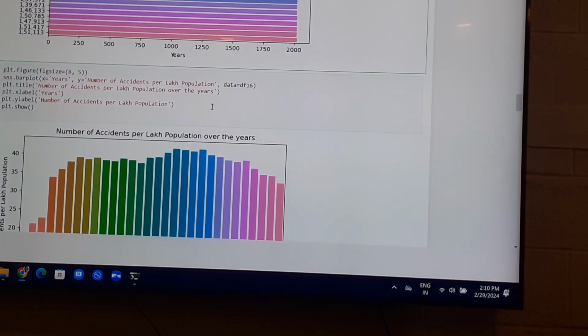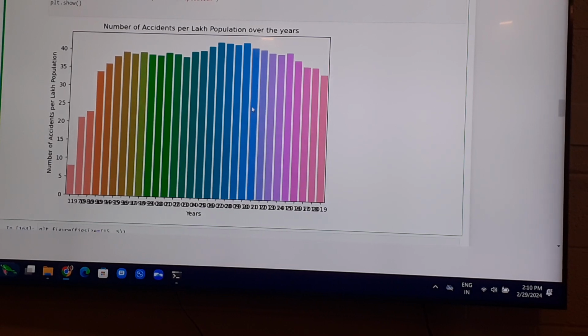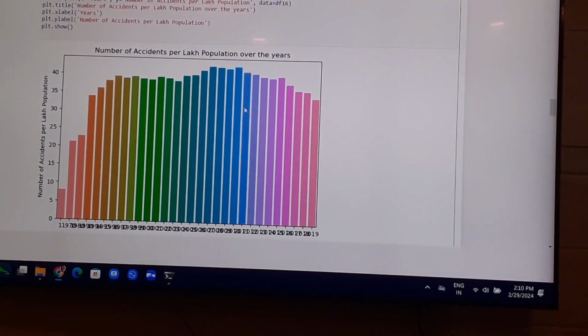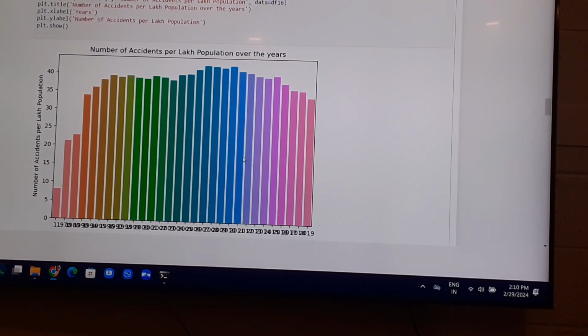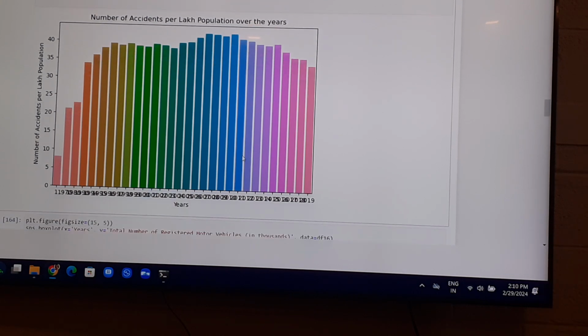Now coming to the next graph, number of accidents per lakh population over the years. We can see at the beginning of the years it is less because there is no traffic in the cities, but nowadays due to the increase in traffic there is a chance of accidents in the cities.